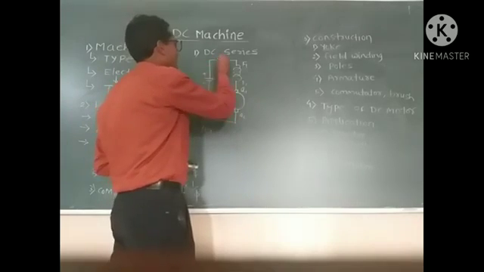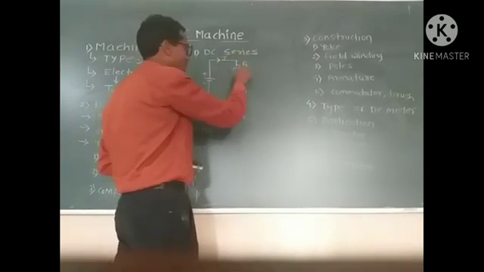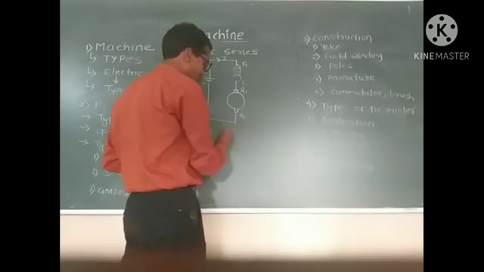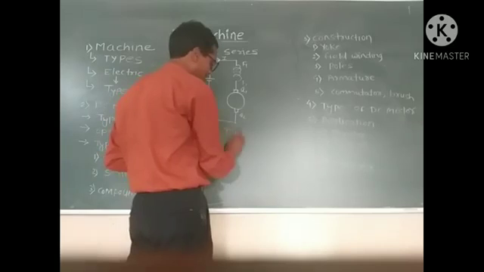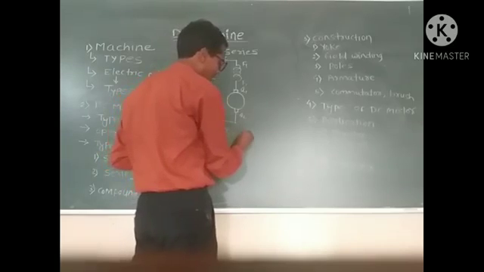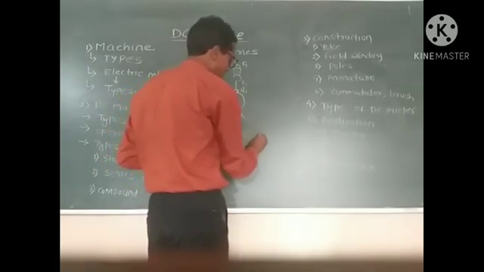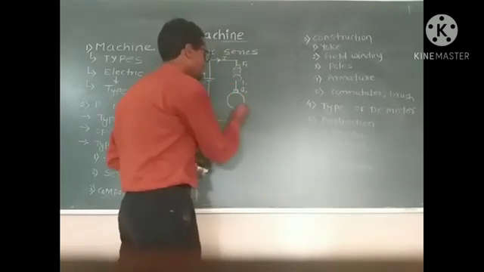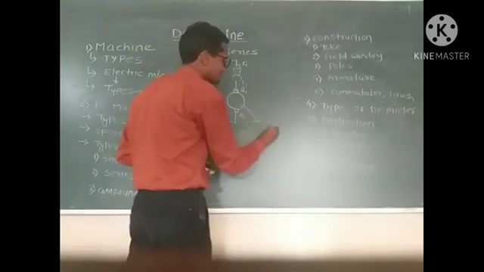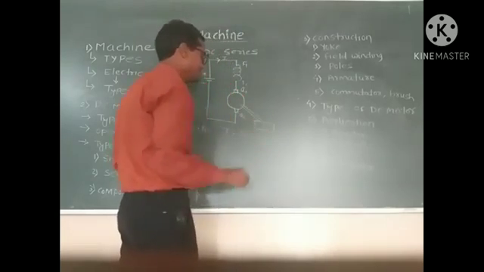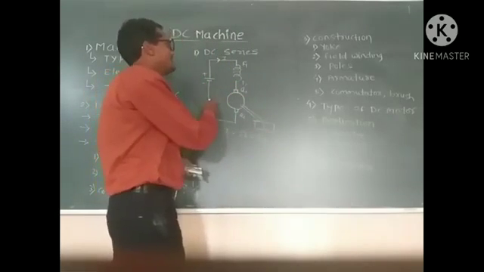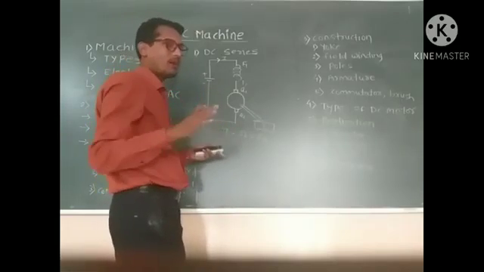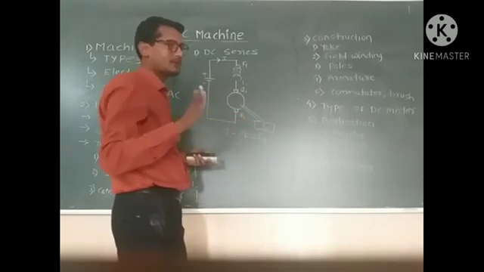Here the total current I equals the field current IF equals the armature current IA. That means in case of a DC series motor, the current is not divided into field and armature.